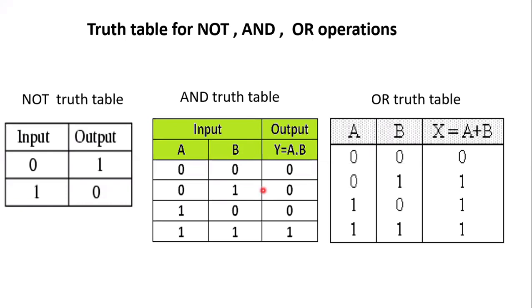Very good. Then question number 4. What is a truth table? Any one definition. A truth table is a table of truth values of a truth function.